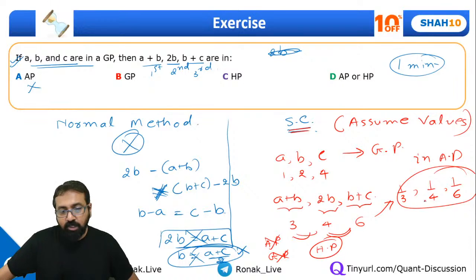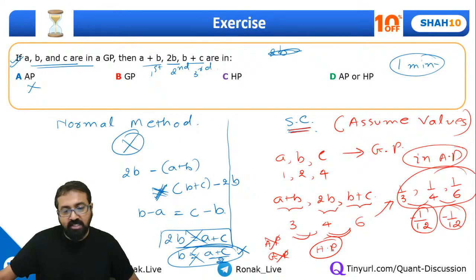Correct. Now check whether 1 by 4 minus 1 by 3 is equal to 1 by 6 minus 1 by 4. Yes. 1 by 4 minus 1 by 3 is nothing but minus 1 by 12. 1 by 6 minus 1 by 4 is also nothing but minus 1 by 12. They are equal. So this is AP. That means 3, 4 and 6 is HP.